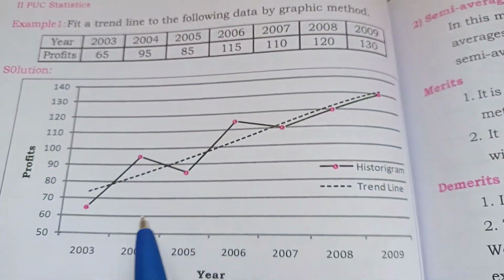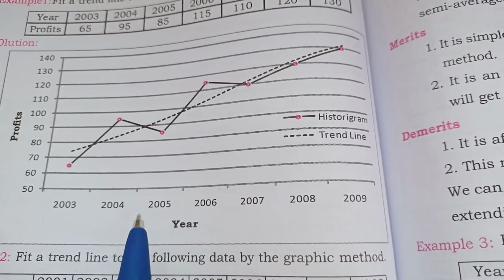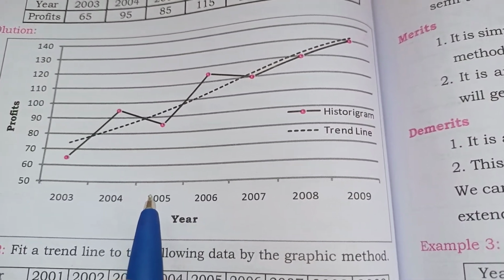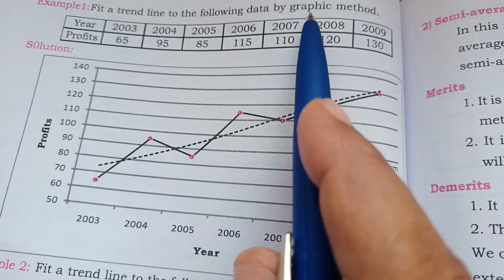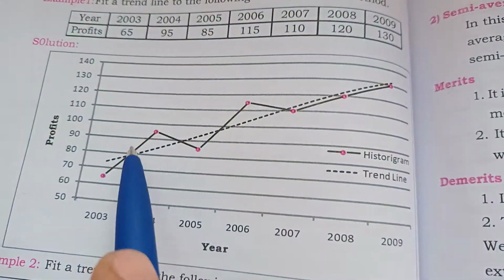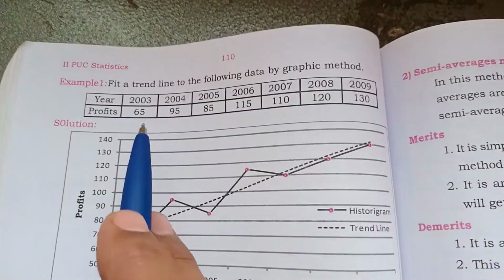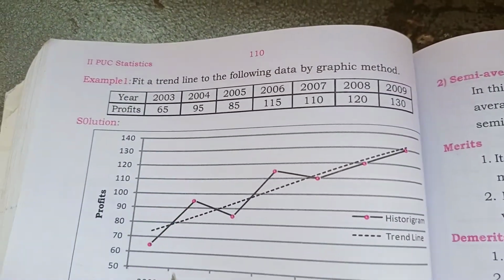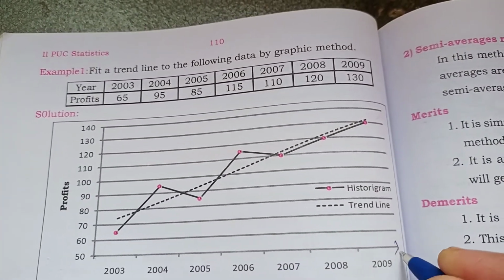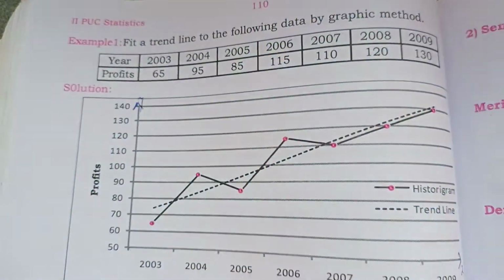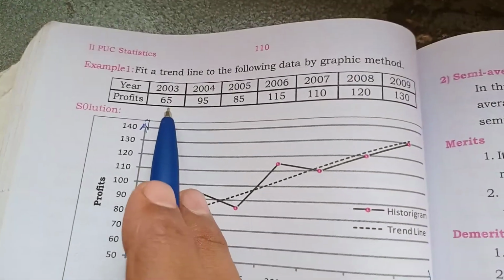We should use a graph here. If I want to fit a trend line, we should use a graph, and that is the graphical method. According to the data given, we will plot it. I have taken the x-axis, and on the y-axis, what is the least value?